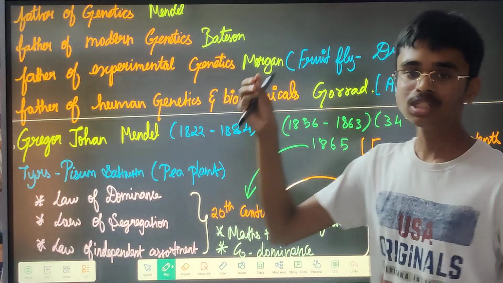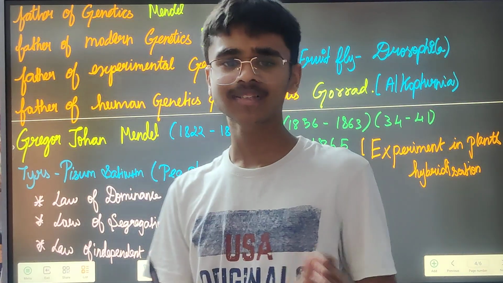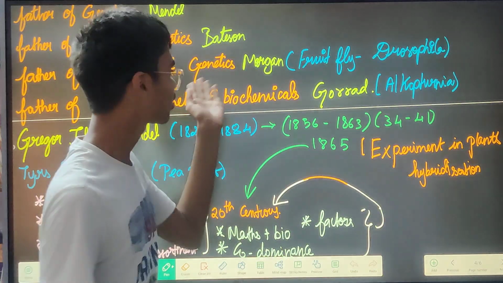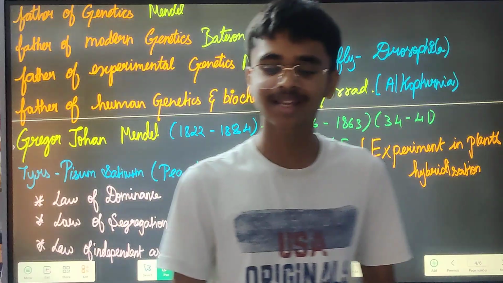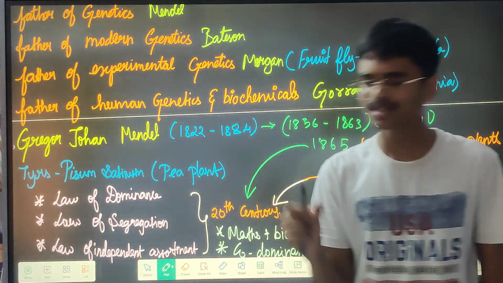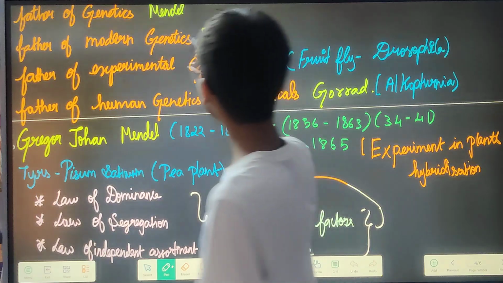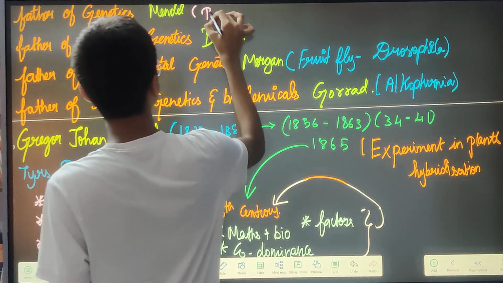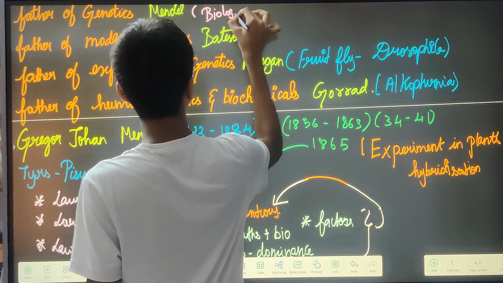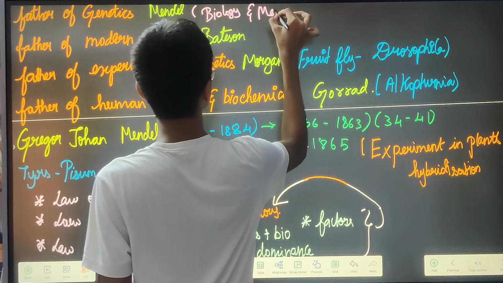Other than him, most of the scientists would be sitting in a lab with AC and a microscope, watching something and doing something. But in that time there was no AC. He is the one and only hard-working scientist, and he also had a degree in both biology and mathematics.